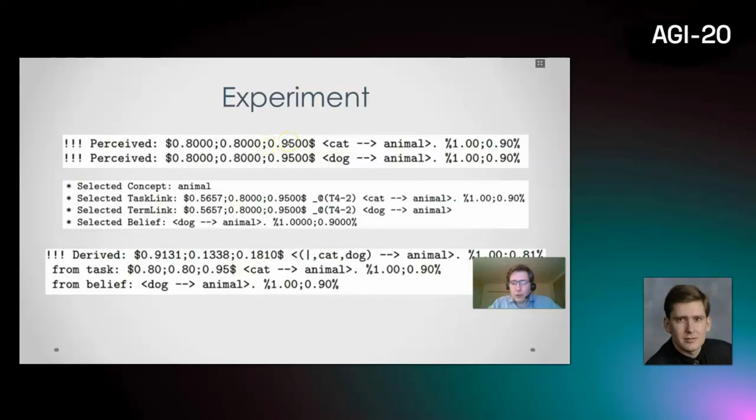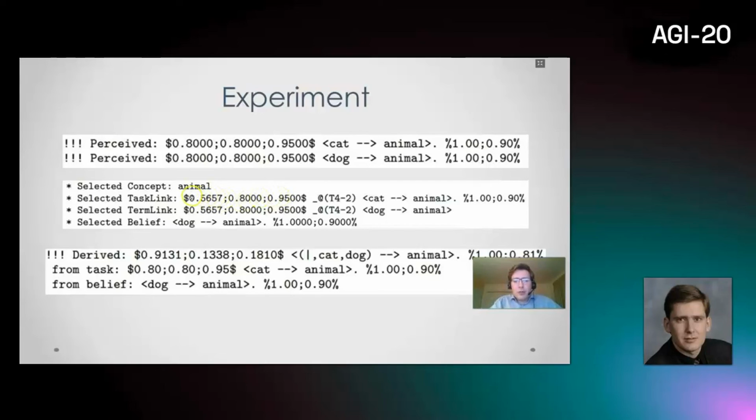Then, with processing the steps, we put them into the memory when the system cycle starts. Once it's in the memory, we select the concept, animal, and we select the task link, which points to cat as an animal, and we select the term link, which points to dog as an animal. So during the initialization phase, those are assigned the priority, durability, and quality.